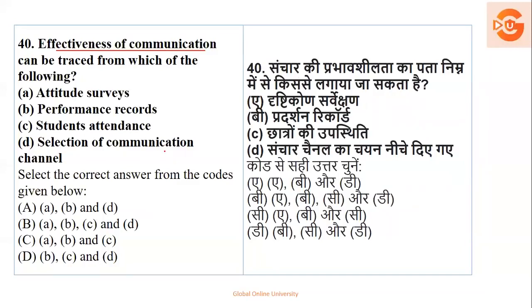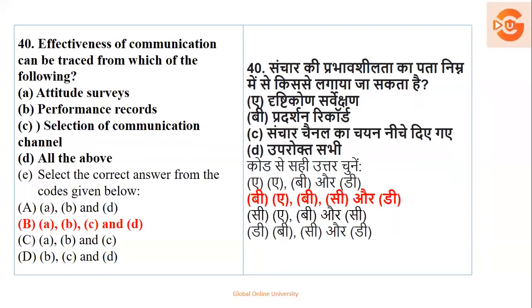So if you see over here, every option, ये सारे use होंगे जब हमें effectiveness of communication trace करना है. Okay, so if you see here, the option number B is your right answer.